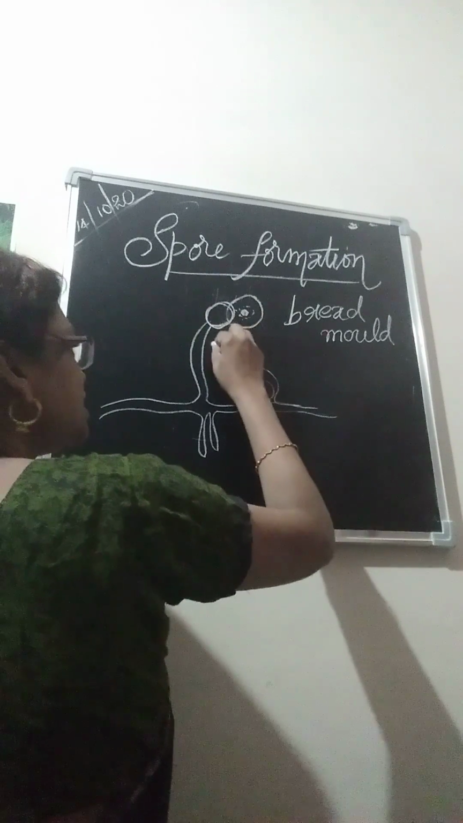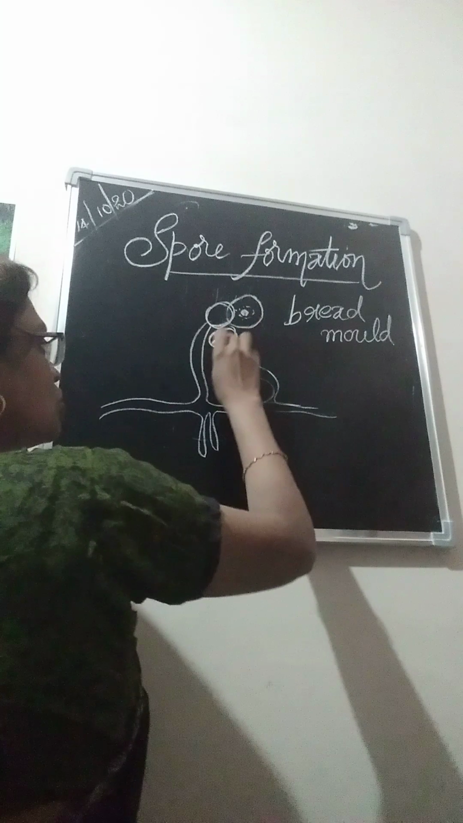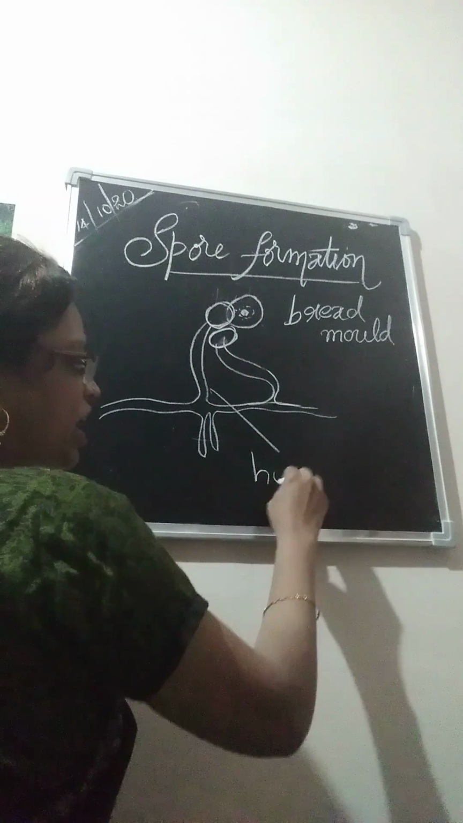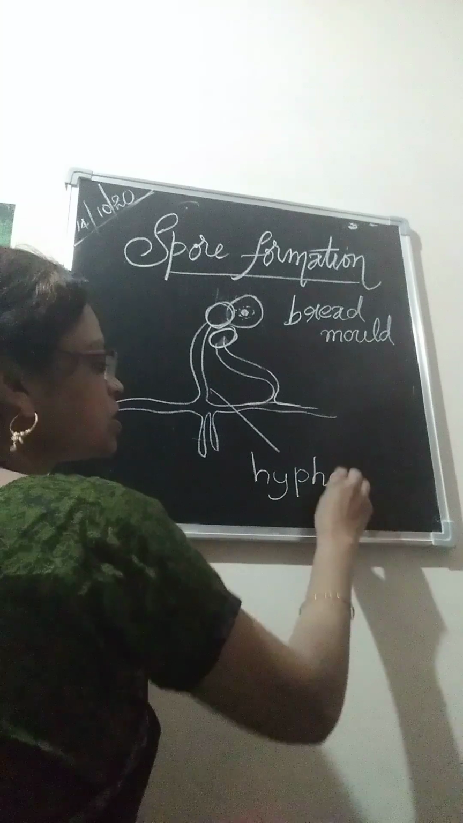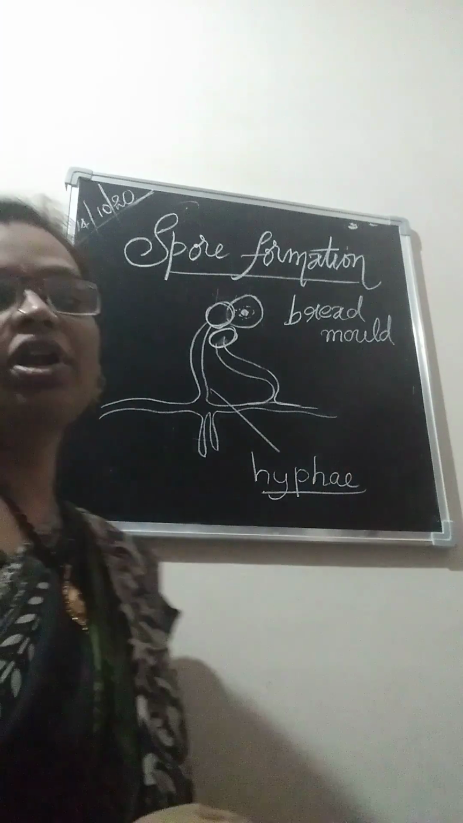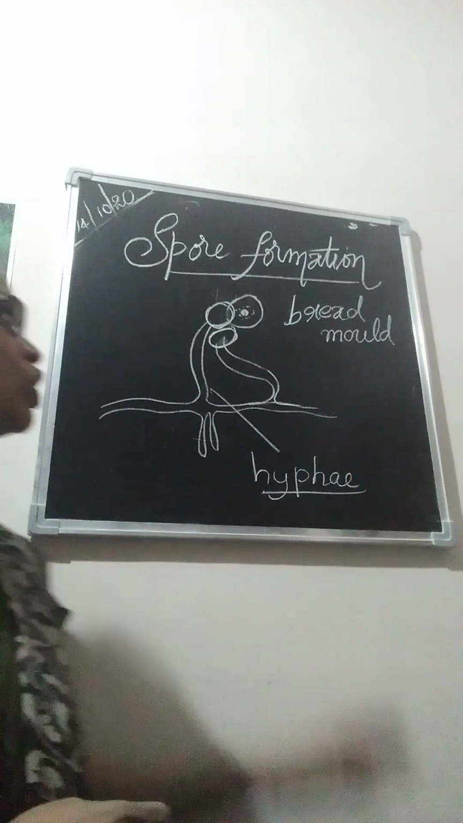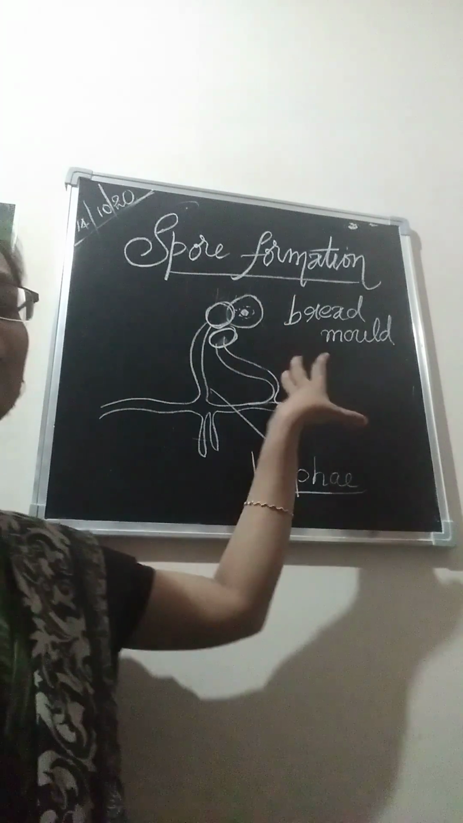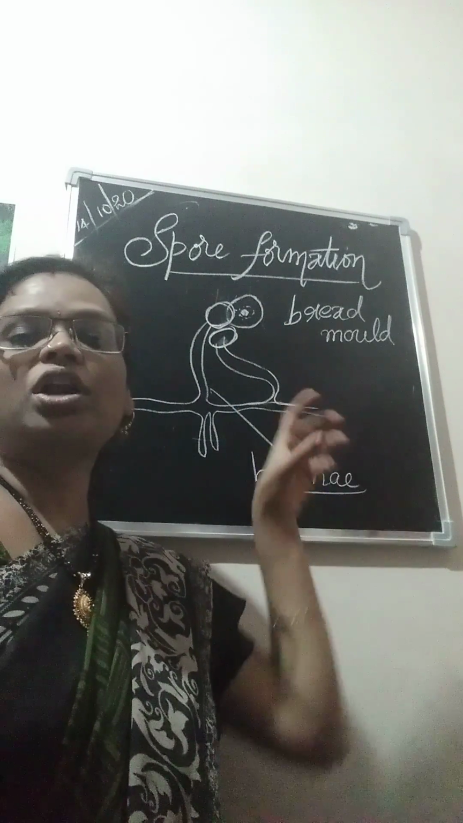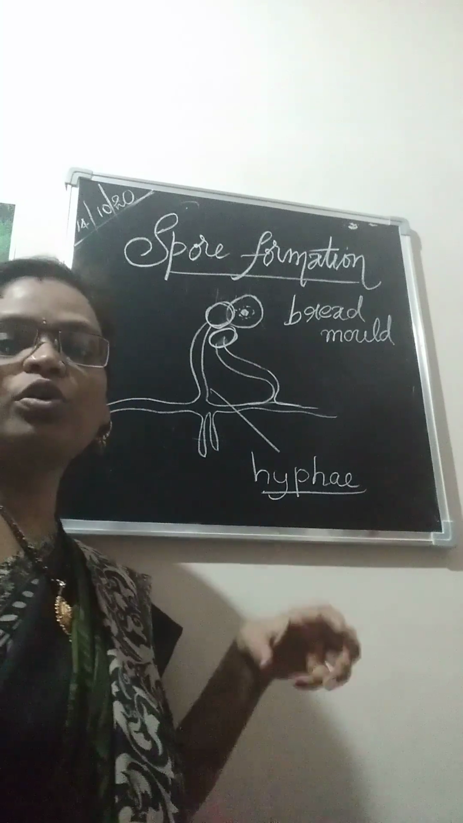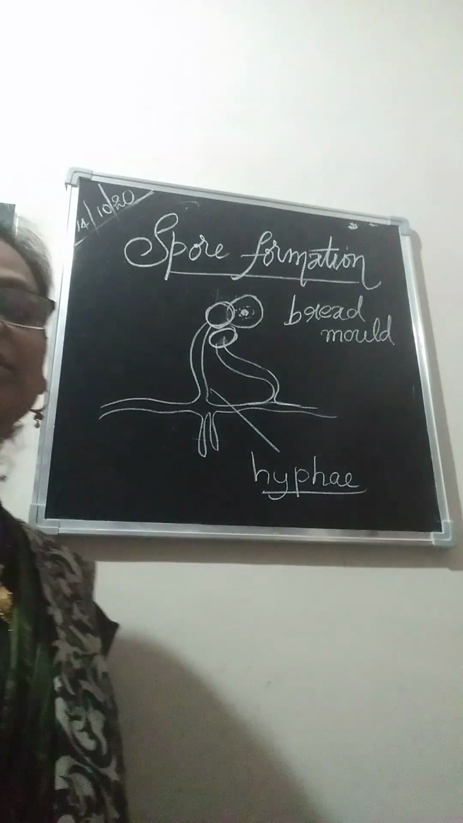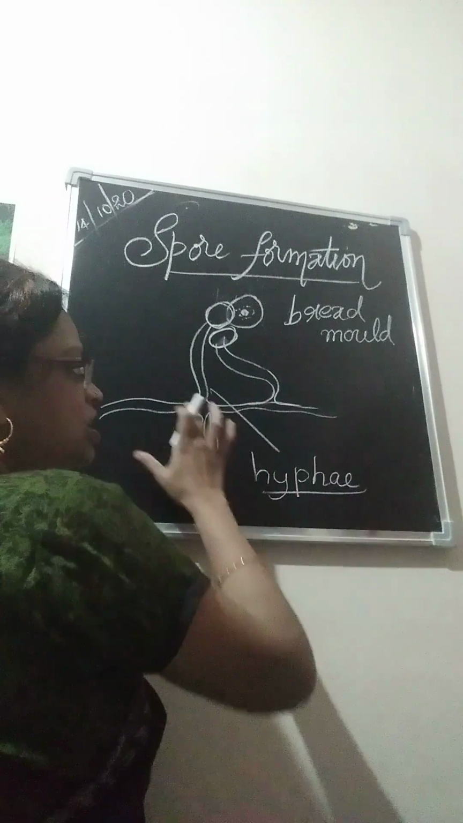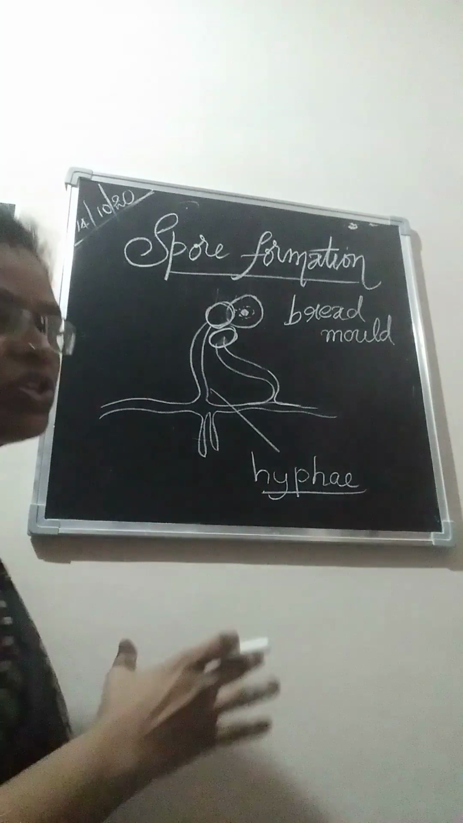Each branch of this filamentous structure is called a hypha, or hyphae in plural. This is the actual structure of the fungus, bread mold. We are not able to see it with the naked eye; only under a microscope can we trace out its structure. So it consists of filamentous branching structures.